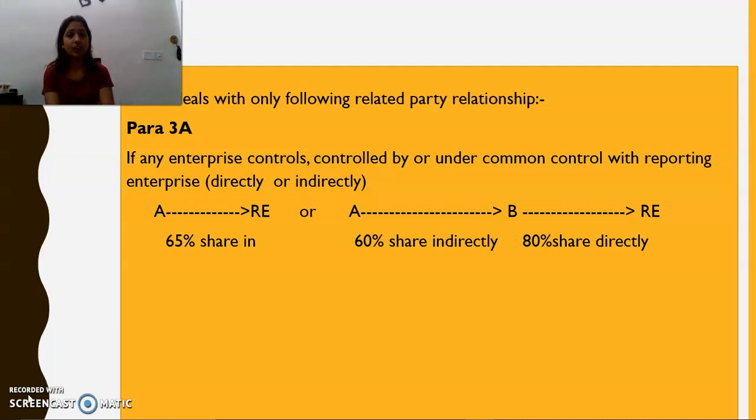Now in the second example, if A has a 60% share in B company and B has an 80% share in the reporting enterprise, then we can see here that B is a subsidiary of A Limited and the reporting enterprise is a subsidiary of B Limited. Now A is a related party for the reporting enterprise indirectly, because indirectly significant shares are held by the A company.